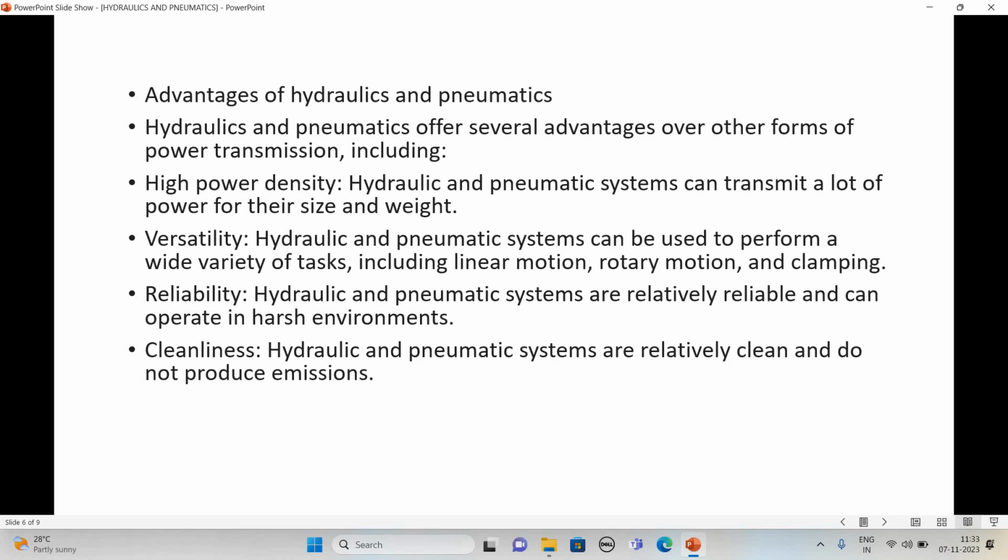Hydraulic and pneumatic systems can be used to perform a wide variety of tasks, including linear motion, rotary motion and clamping. I will take one example, as I already told, that it is a versatile system. Considering hydraulics, linear motion is possible. That is movement in punching and blanking, where we are using linear motion. Rotary motion is also possible.